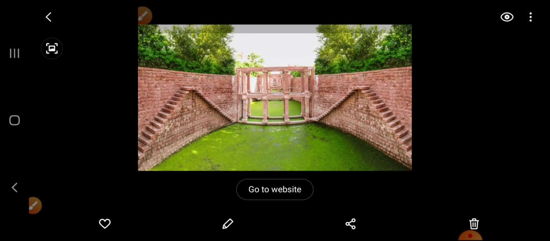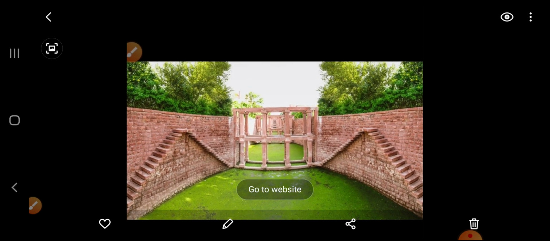Okay, so this is the picture of a Bawri. A Bawri is a natural resource like the Nola you must have seen. We keep this for some time, and automatically the water fills that particular area, and we use it.